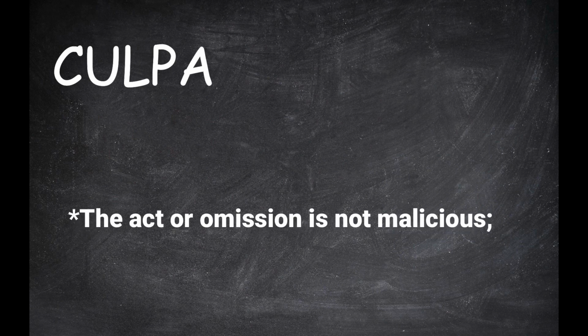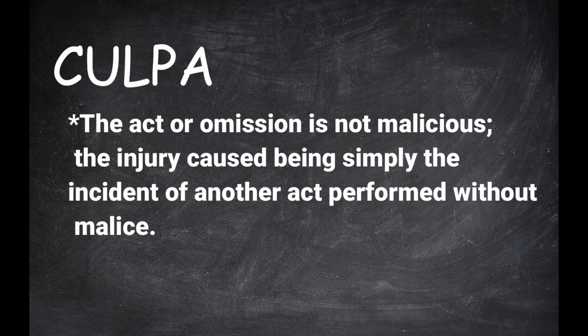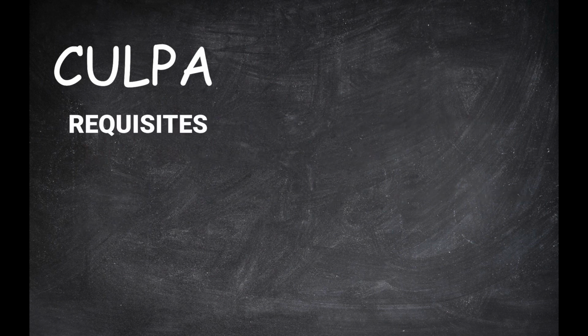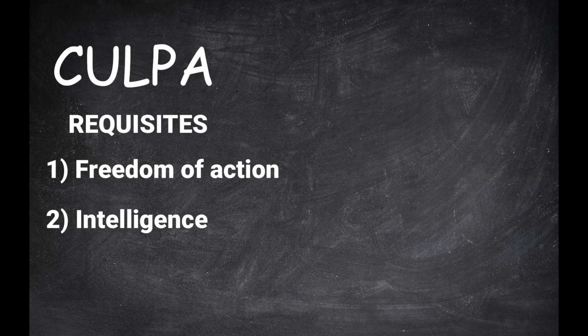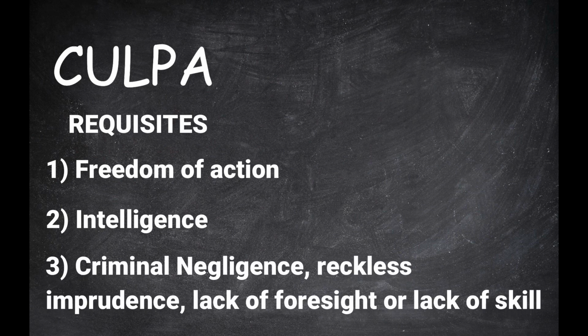CULPA. The act or omission is not malicious, the injury caused being simply the incident of another act performed without malice. What is punished is the state of mind of the accused, unlike in intentional felonies where the law looks into the act. Requisites of CULPA. 1. Freedom of action. 2. Intelligence. And 3. Criminal negligence, reckless imprudence, lack of foresight, or lack of skill.